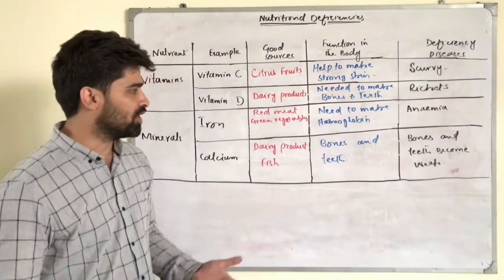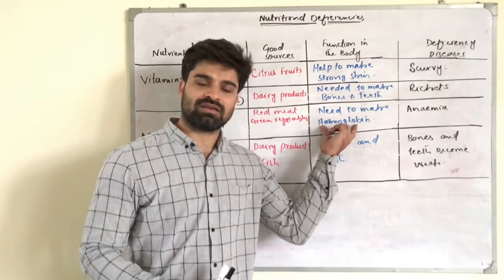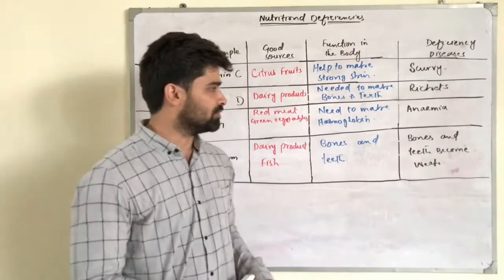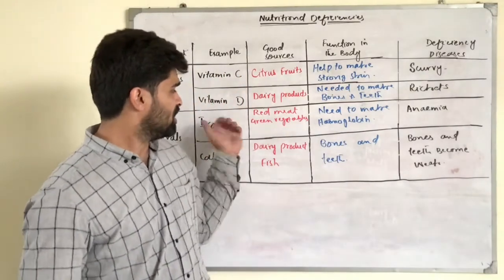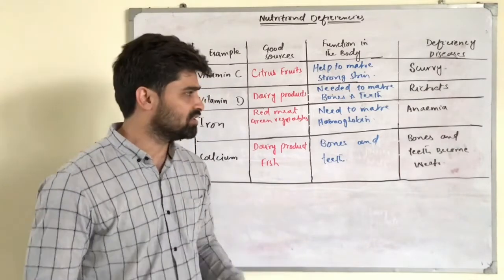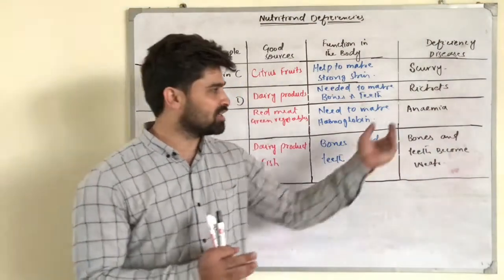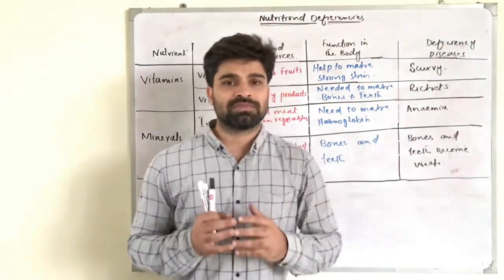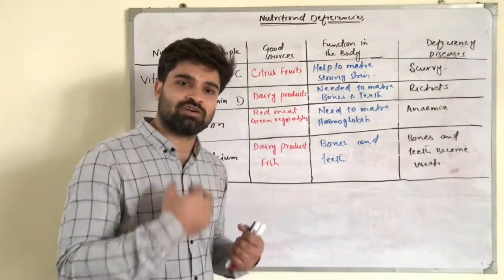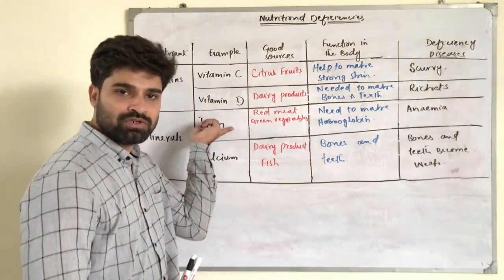So iron is a nutrient which is very important for the hemoglobin and for the respiring tissue of our body, because hemoglobin has the capacity to take oxygen from one place to another place within a body. So if iron is not part of our food or diet, anemia will occur. Anemia means, 'an' means no and 'emia' means blood. That means there will be a deficiency of red blood cells in our body if we are not taking enough iron in our food.